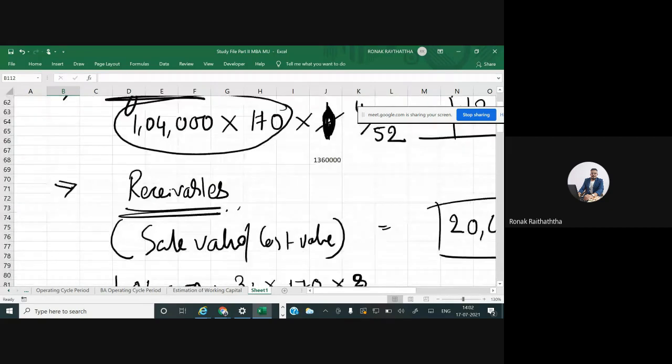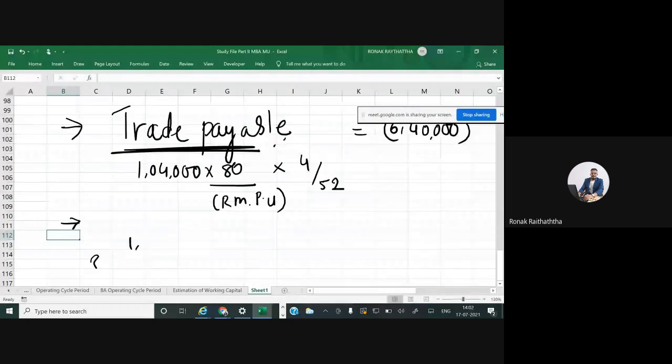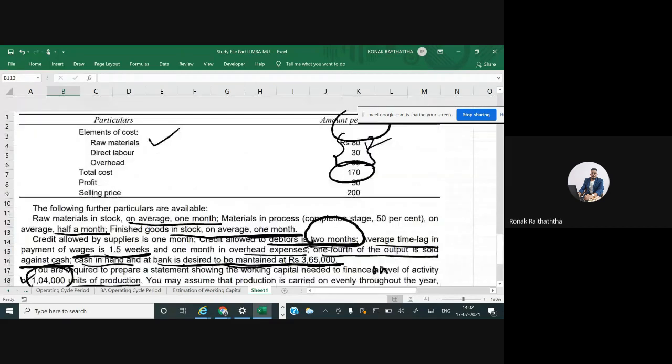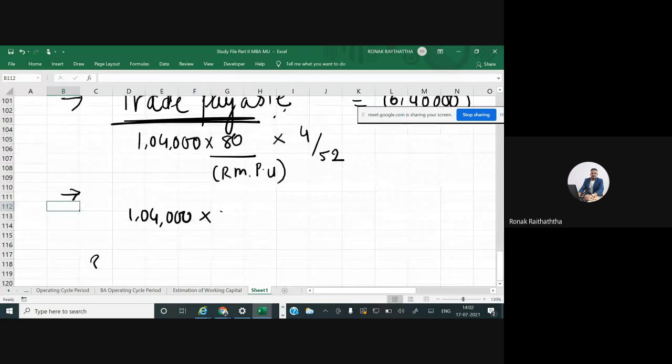So how can we find the total labor cost? Sir, that will be 1,04,000 units we are producing. Then the per unit labor cost is, I guess, 30 rupees. Let me just cross verify. Yes, 30 rupees. So that will be total labor cost. And we will be keeping it pending for 1.5 weeks, right? So 1.5 divided by 52.